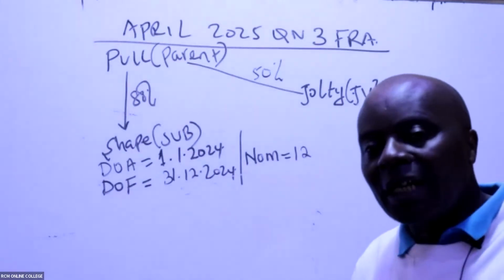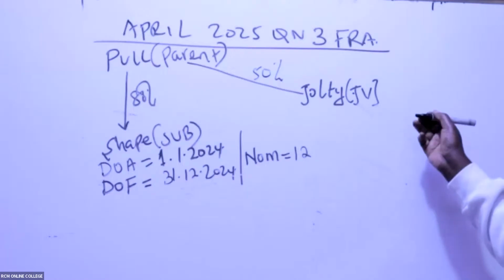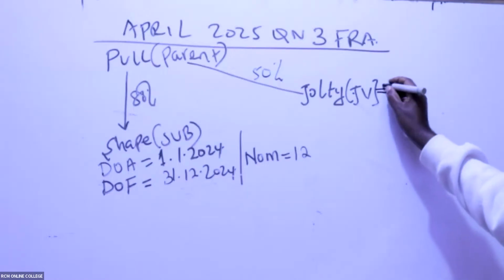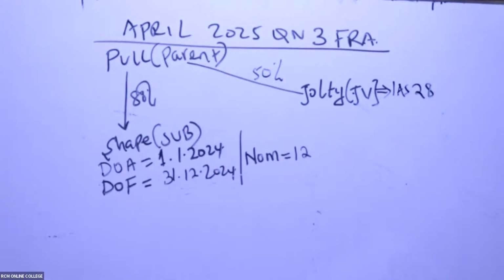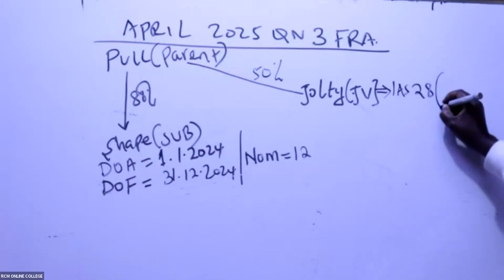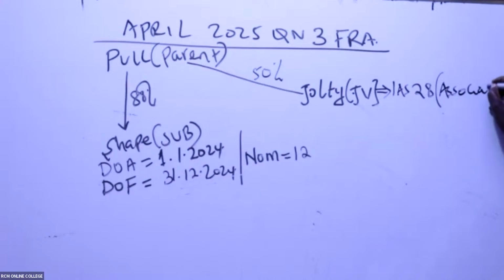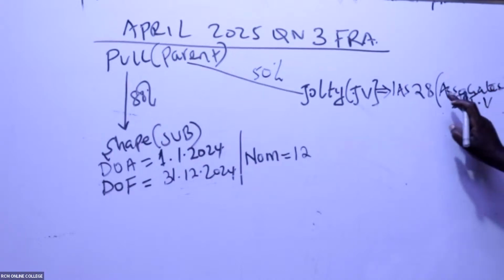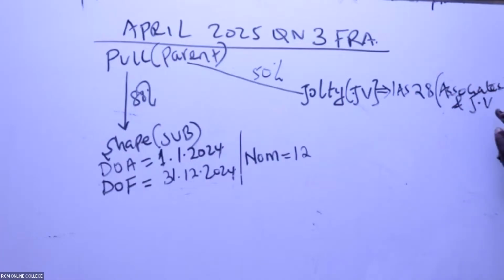Don't forget, exactly 50% is a joint venture, and that will not scare me because I know that joint ventures are always accounted for under IAS 28, the standard which talks about financial reporting for associates and joint ventures.